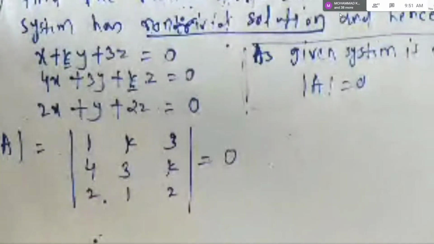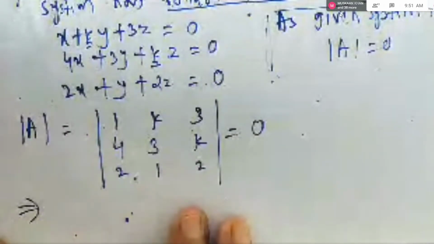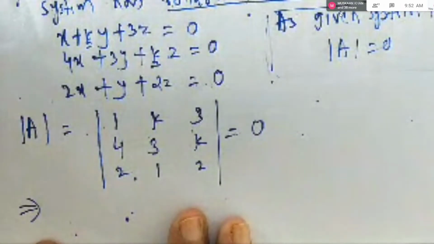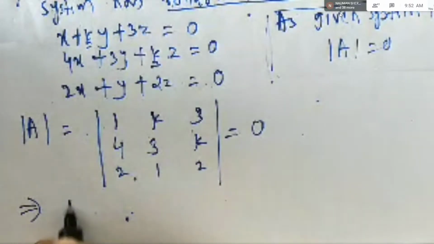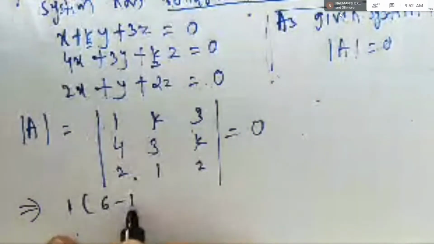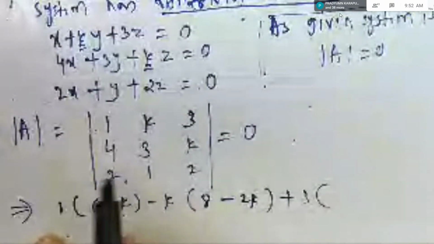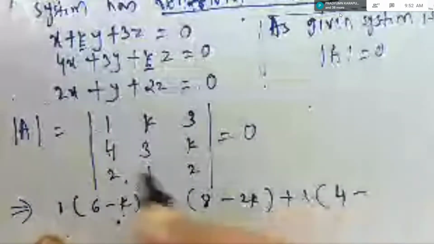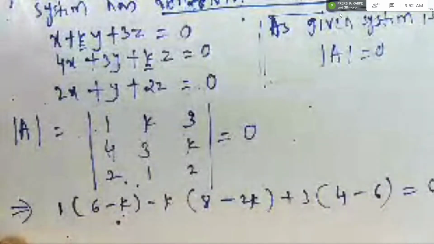Correct? Now how do you solve the determinant, students? If you remember your college method, like 11th, 12th standard: 1 into (3 into 2 is 6, minus k) minus k into (8 minus 2k) plus 3 into (4 minus 6), and this is equal to 0.